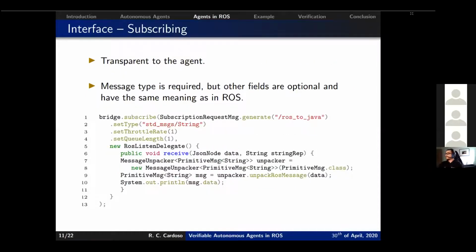So the next thing that we need in the interface is two things actually, which are the subscribers and the publishers, so we are able to communicate with ROS and interact with it. As far as subscribing goes, it's completely transparent to the agent. Here we have an example of a subscriber. Here we are subscribing to the topic ROS to Java, and we need to specify the message type of that topic, which in this case is just a string. There are other optional fields in the subscriber, but they are the same as in any ROS subscriber.